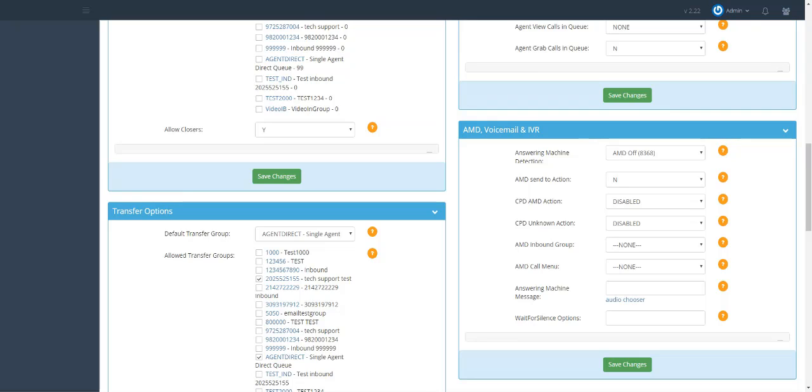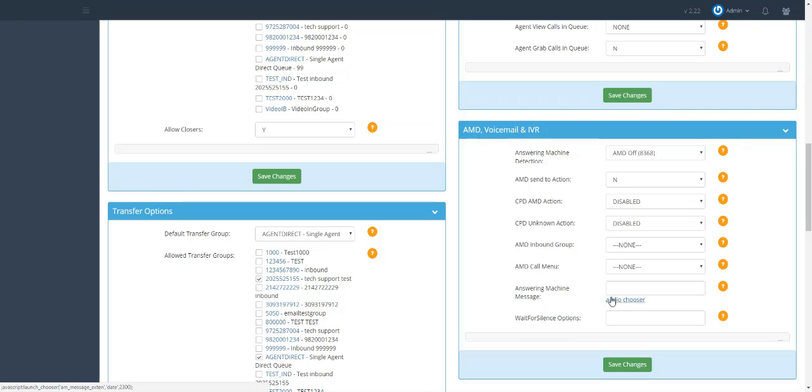Make sure you have the proper file uploaded in the audio store before doing this step. If you need help on doing this, please see the video called Audio Store Uploads. So go to the field labeled Answering Machine Message, and here you will insert your audio for your voicemail drop.